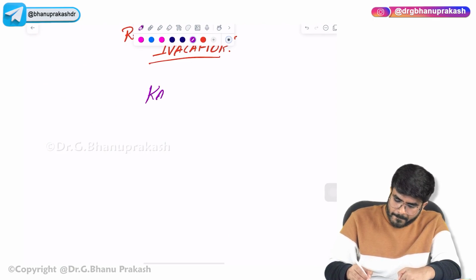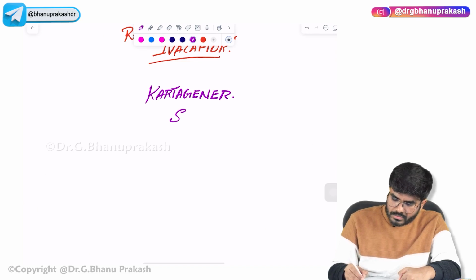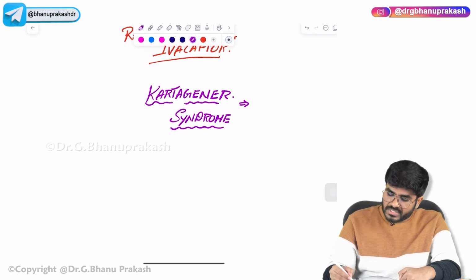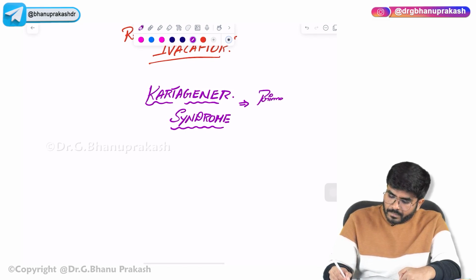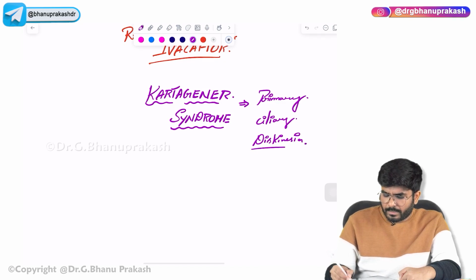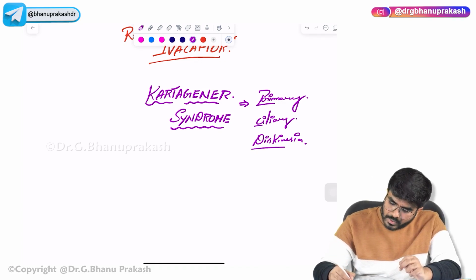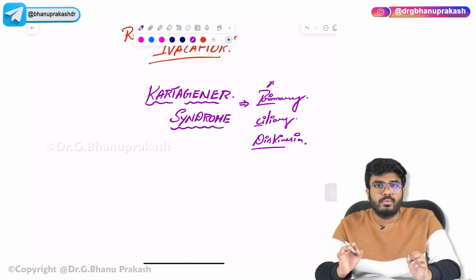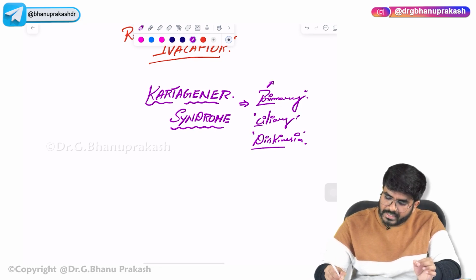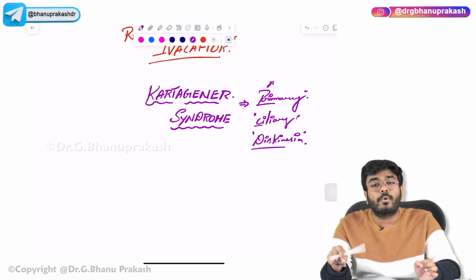What's the problem, sir? Kartagener syndrome. So what is the problem with this syndrome? See, Kartagener syndrome is an example of primary ciliary dyskinesia. So what exactly is this term primary ciliary dyskinesia telling you? It means primarily, mainly there is a problem in the cilia beating. Dyskinesia: the cilia are not beating properly.